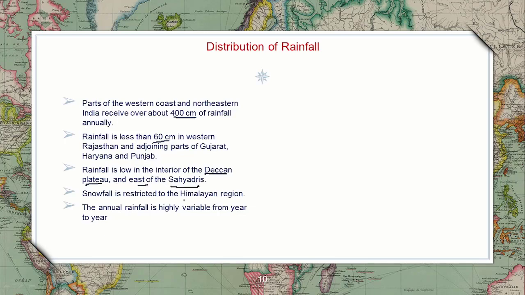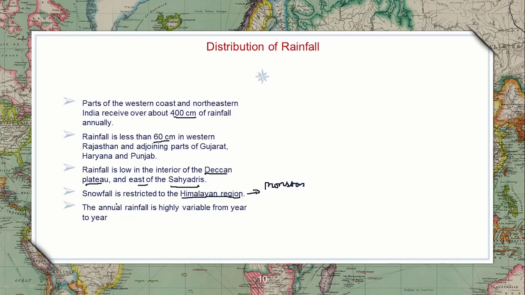Snowfall is restricted only to Himalayan regions. The Himalayan regions are acting as the boundary, and they are also responsible for monsoons. This is helpful for the retreating monsoon, where the winds do not go to Central Asia, but they come back in reverse.